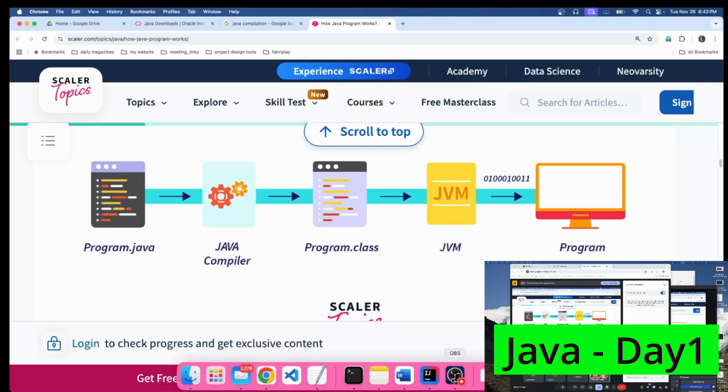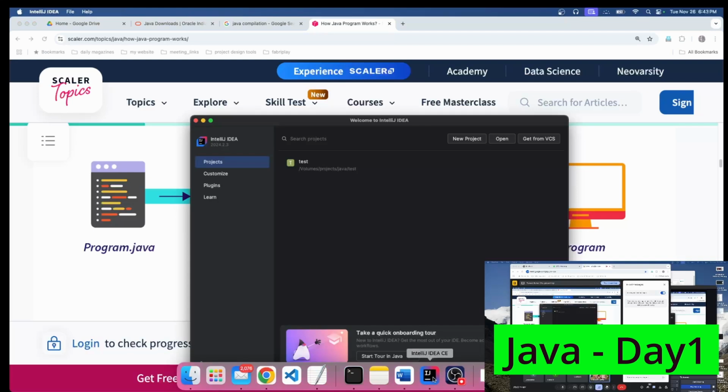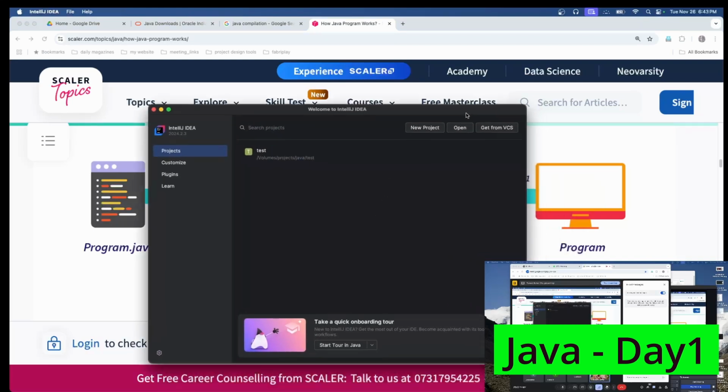Now I am using IntelliJ. Guys, if you can open IntelliJ along with me, that is also fine. Just take some 30 seconds and open your IntelliJ. If you open IntelliJ, you can go to New Project.